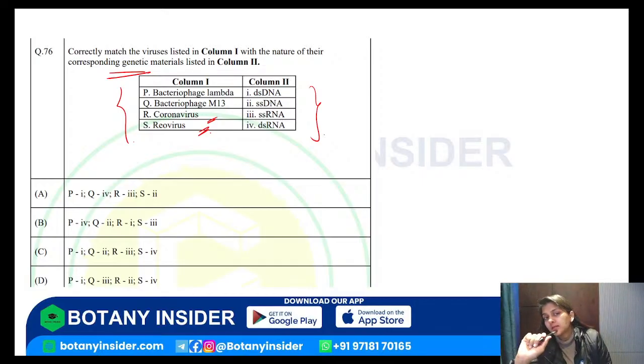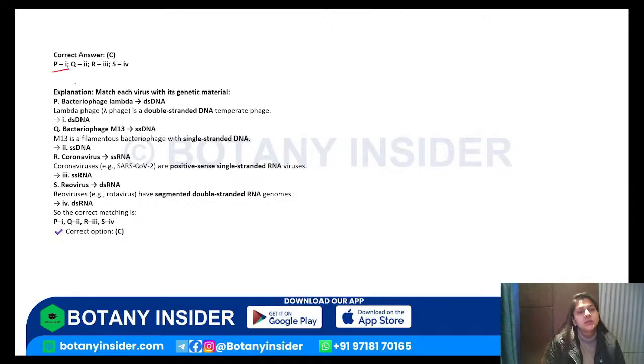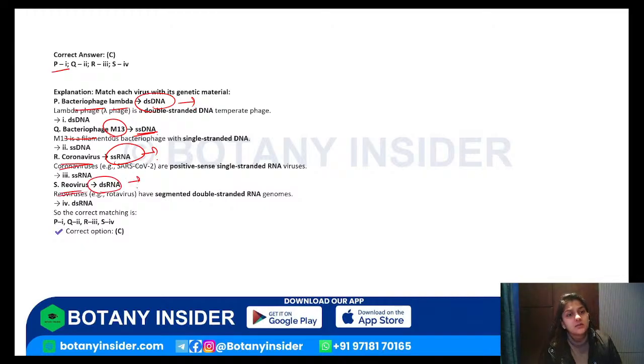Done. You have the various bacteriophages, like various different types of viruses and their nature of the corresponding genetic material, right? So you need to find out what is the correct nature of the same. So your bacteriophage lambda is a double stranded DNA. Then you have the bacteriophage M13 as single stranded DNA, coronavirus as a single stranded RNA, and reovirus as a double stranded RNA. So C is the correct answer for this particular question, right?